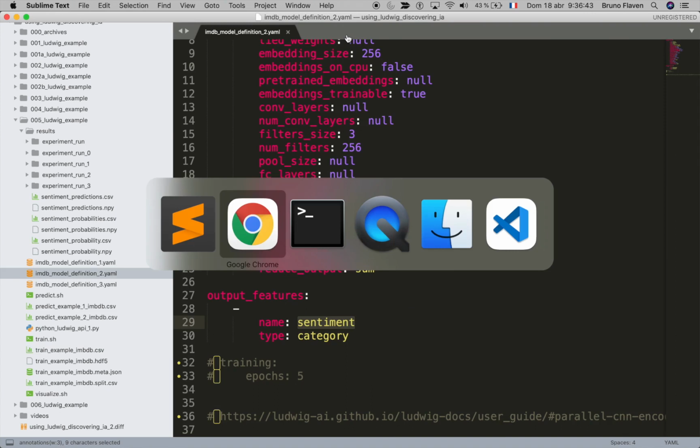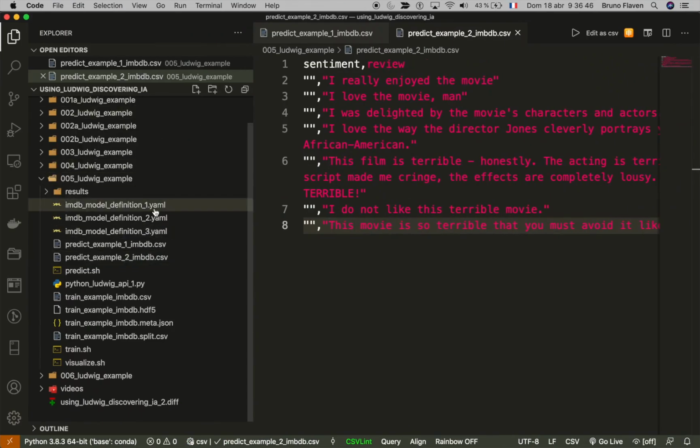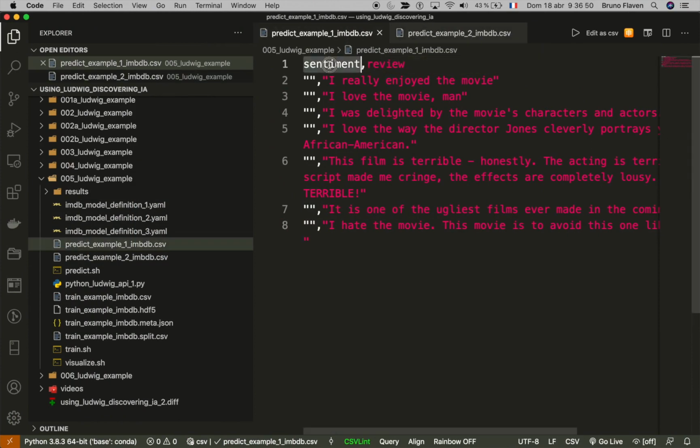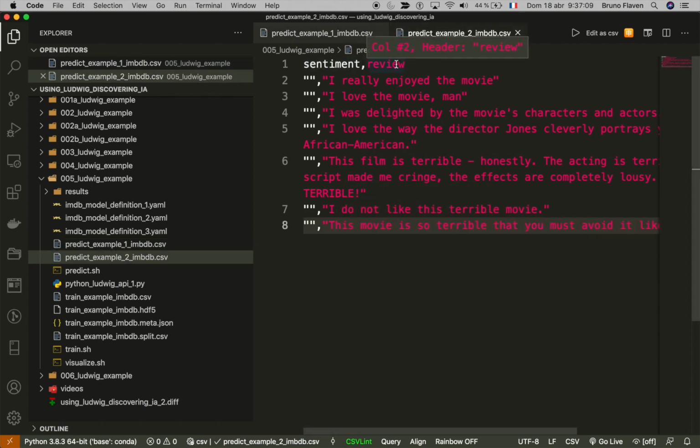I can show you the CSV file. That was sentiment and review, and I'm going to make a prediction on this one, and I make a prediction on this one too. This one has positive, positive, positive, positive, and then negative, negative, negative. This one I slightly changed, and I will show you why. It's still positive, positive, positive, positive, and then negative, negative, negative.